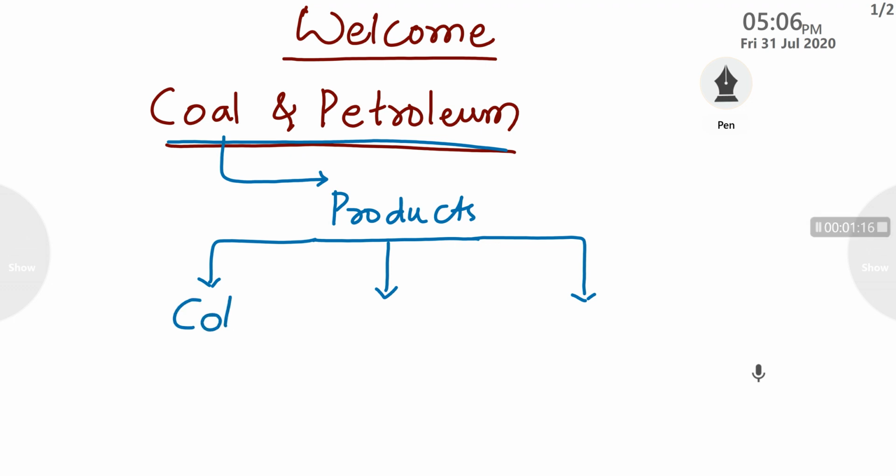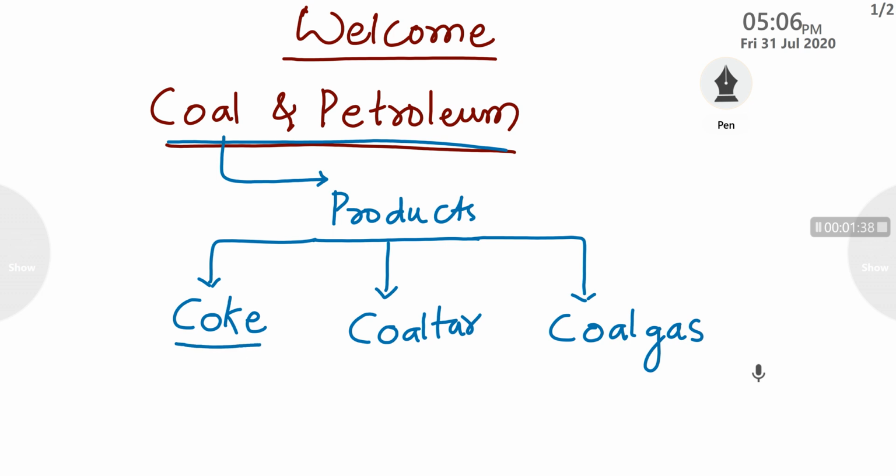The first byproduct is coke, the second byproduct is coal tar, and the third one is coal gas. So these are the three byproducts of coal: coke, coal tar and coal gas.